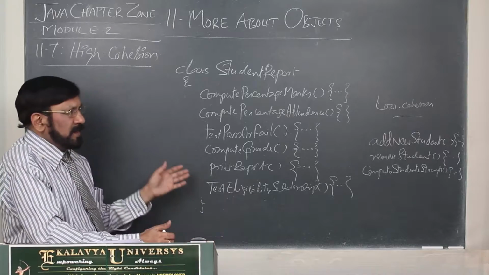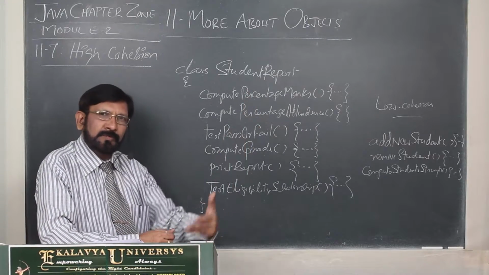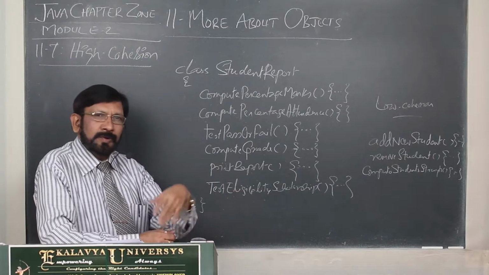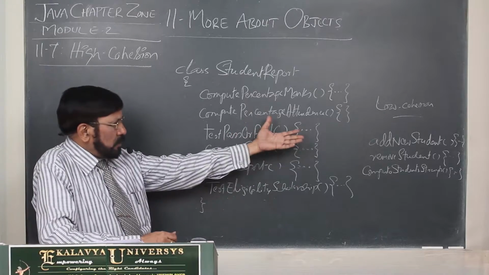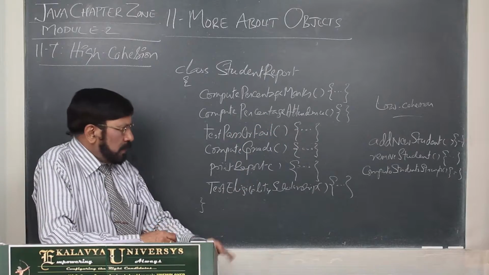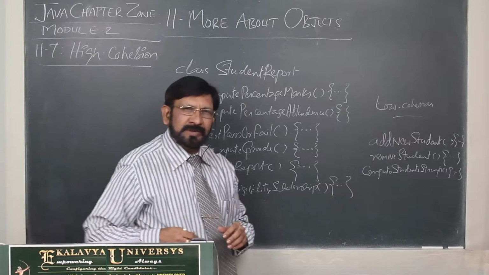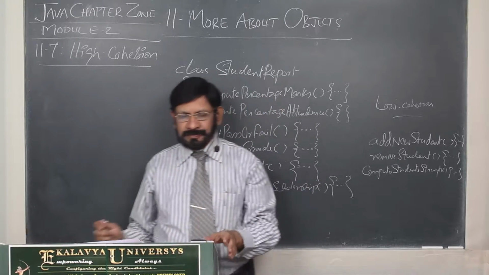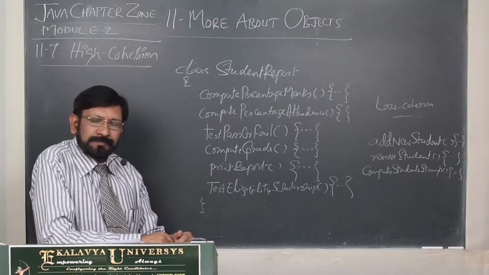So this practically I cannot explain to you, because we have to take a domain and a number of methods we should have, then only you have to classify. That's why through this example, this is very known domain, a student report domain. Through this I am explaining. Always whenever you are designing, especially object oriented designing, then you keep this point in mind.